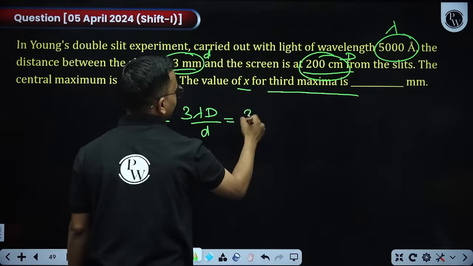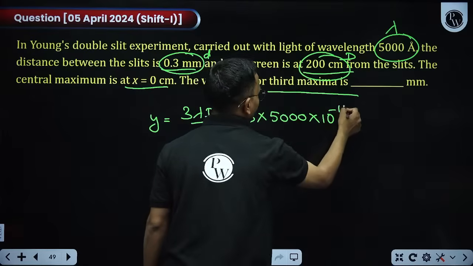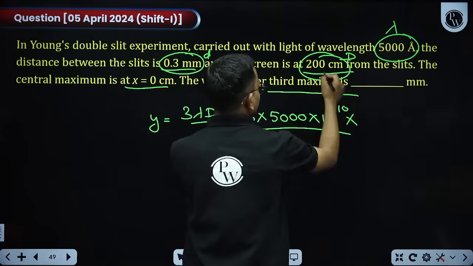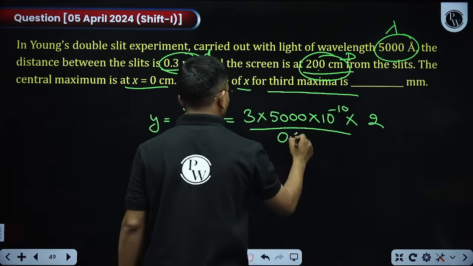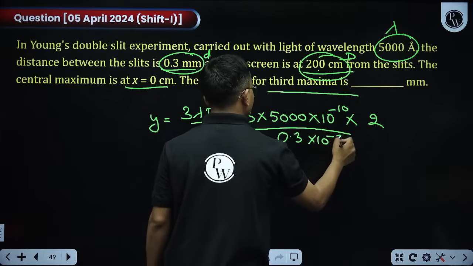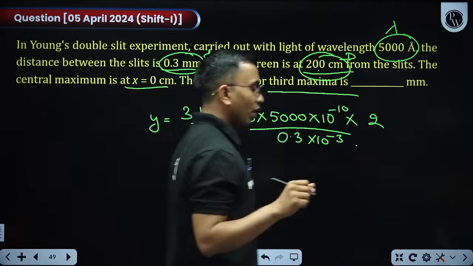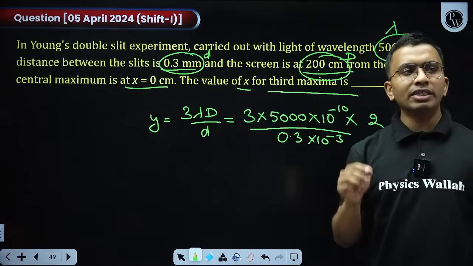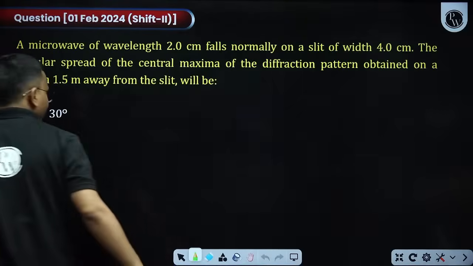Put the values: 3 into lambda, 5000 angstrom, 10 to the power minus 10, into D also. D is 200 centimeter, means 2 meter, divided by small d, that is 0.3 into 10 to the power minus 3. Just apply formulas from YDSE. If a question is asked, 90% it is a formula based question from YDSE, from diffraction. So don't skip the formulas of these. Next.